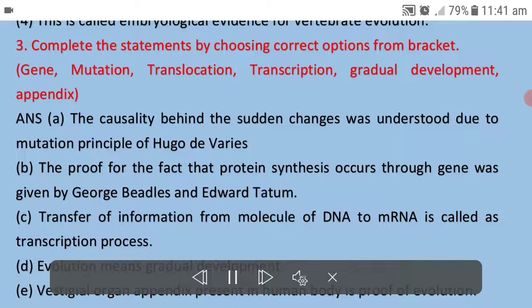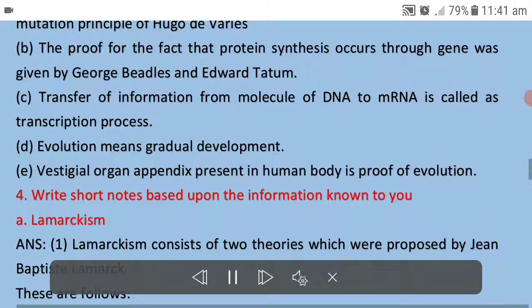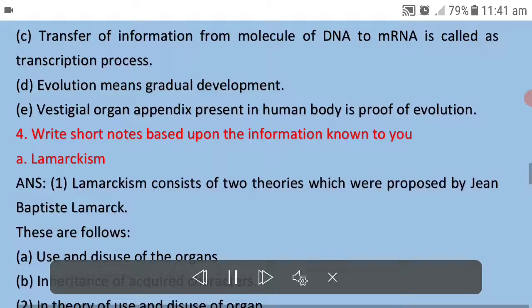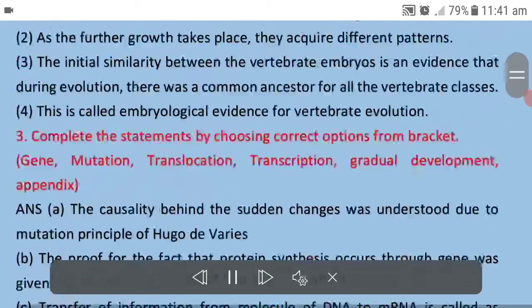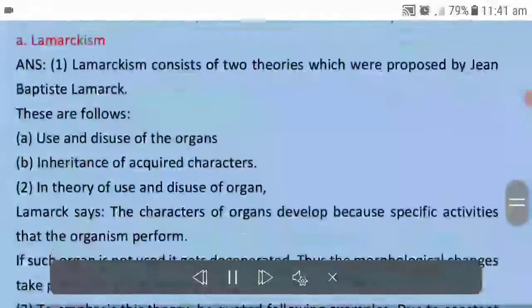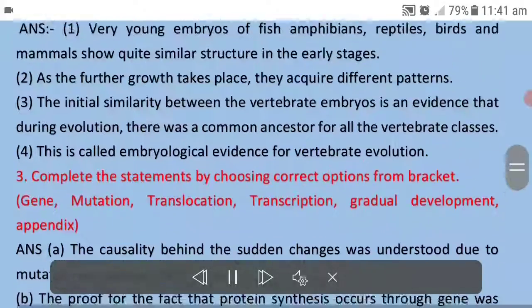B. The proof for the fact that protein synthesis occurs through gene was given by George Beadle and Edward Tatum. C. Transfer of information from molecule of DNA to mRNA is called as transcription process. D. Evolution means gradual development. E. Vestigial organ appendix present in human body is proof of evolution.